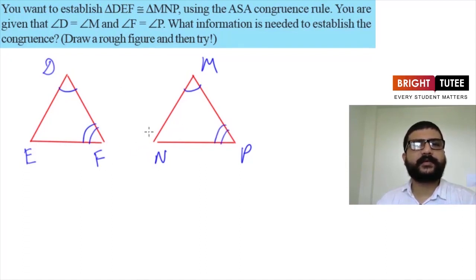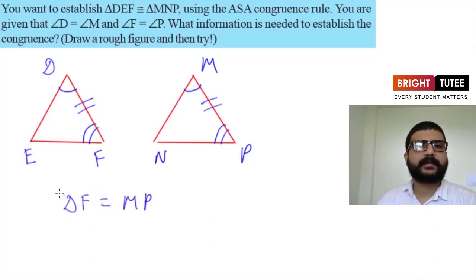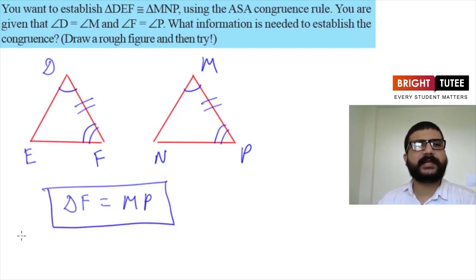So now what else do we need for using ASA criteria? We need a side included between these two angles. For triangle DEF it will be DF, and for triangle MNP it will be MP. So we need DF equal to MP. The information required is DF should be equal to MP. If this is also given to us, we can simply use ASA criteria and say triangle DEF is congruent to triangle MNP. Hence the final answer for this question is DF is equal to MP. This is the information required.